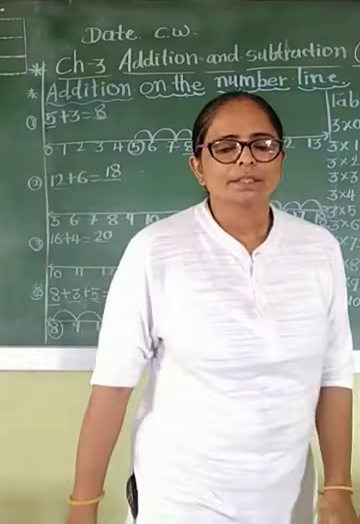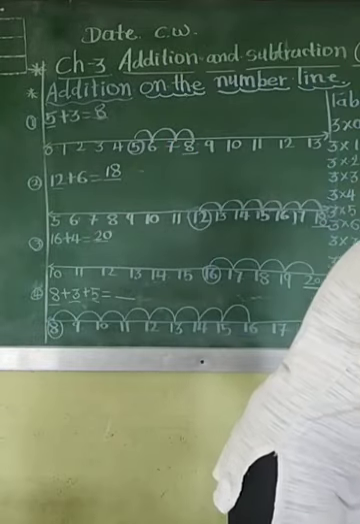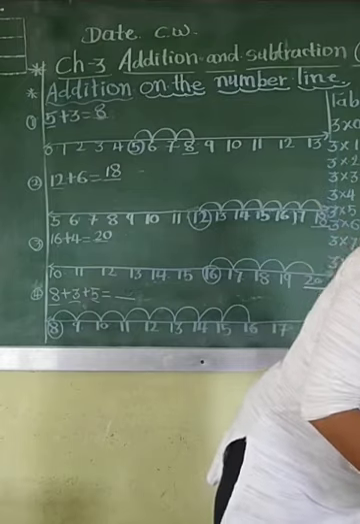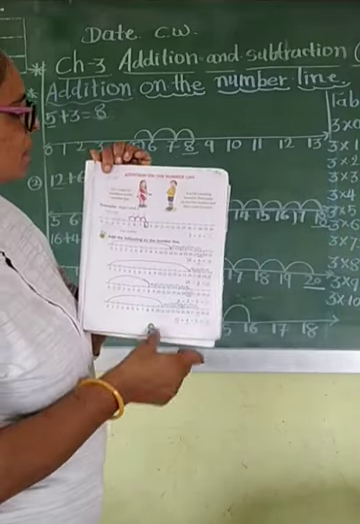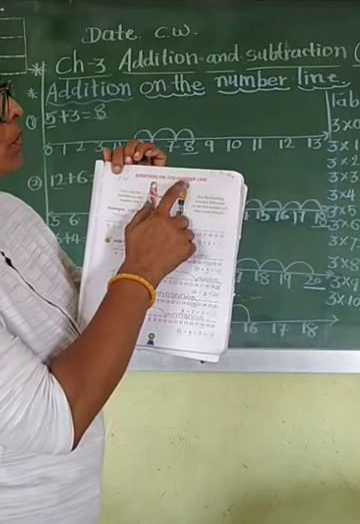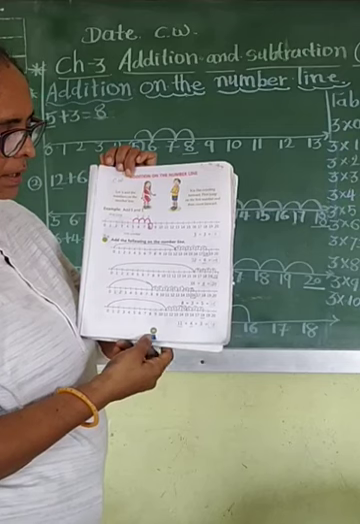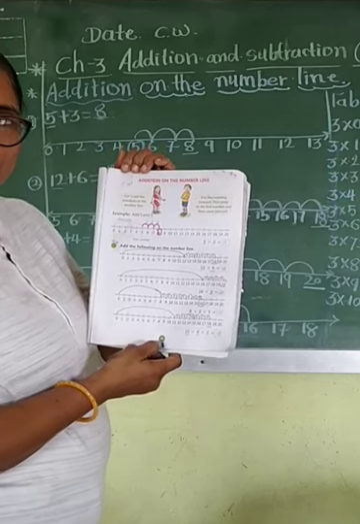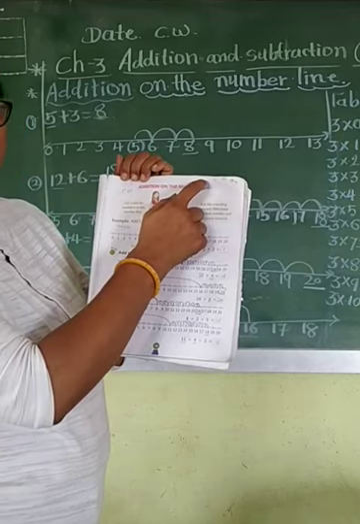Clear guys? This same work is in your textbook, page number 35. This is addition on the number line. Clear guys? Textbook page number 35. Write your date and CW here.